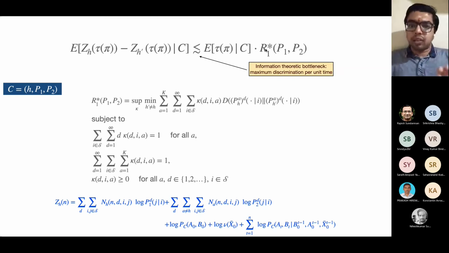And this R1 star, as one can show, will have this kind of an expression. In this expression, notice this condition here. This is the condition that is the analog of the limiting condition that I showed on the previous slide. This simply counts how many time instants have passed. So there are all these subject to all these conditions.